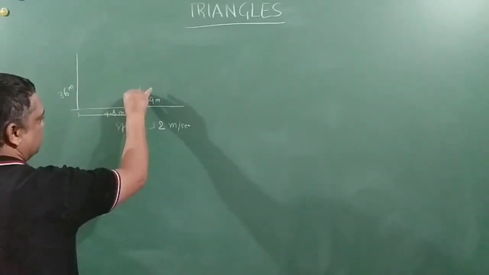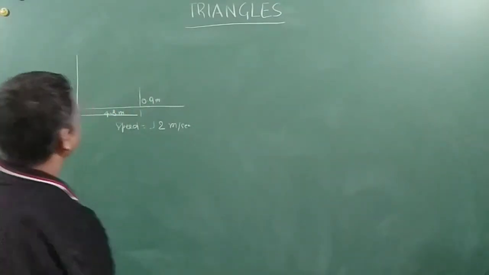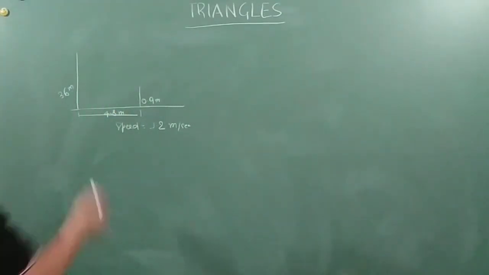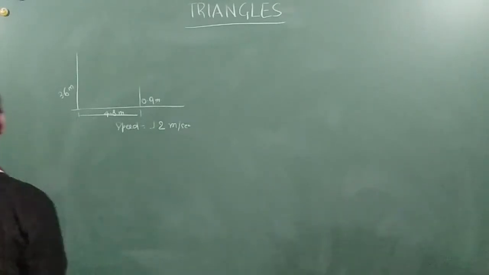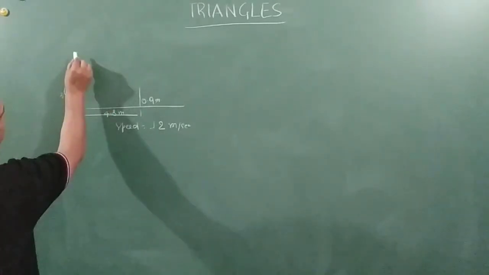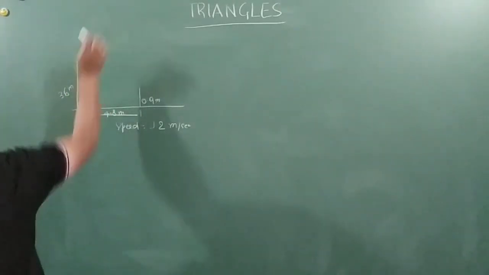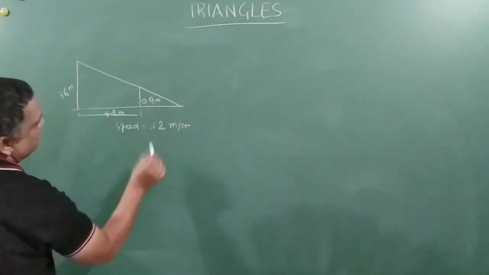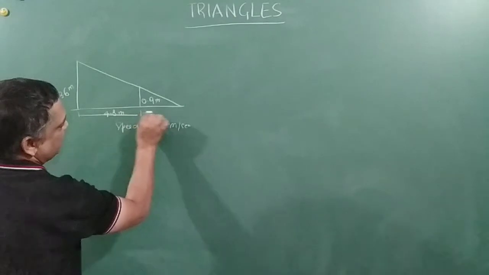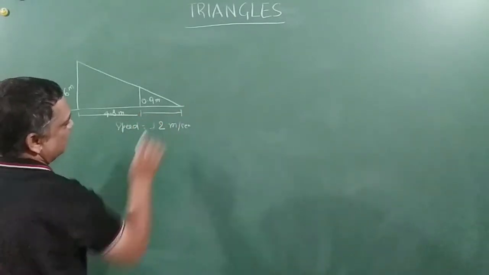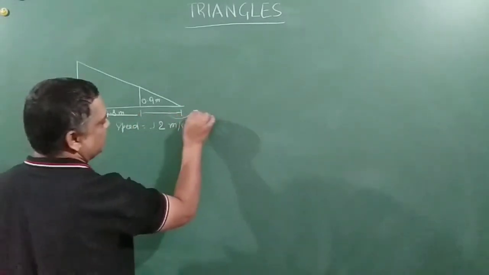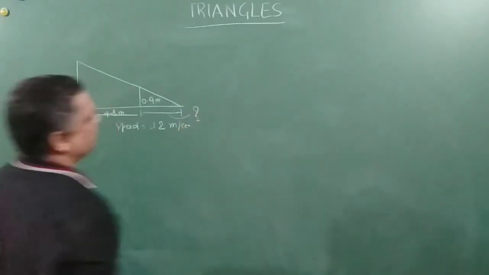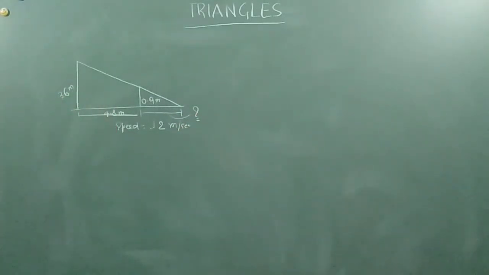Now we are expected to find the shadow of the girl. So this length will be the length of the shadow for that girl, and this we need to find out.